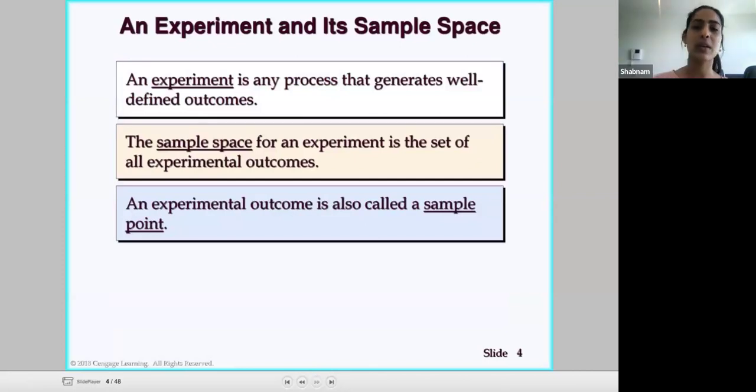So let's have a look at some definitions, some terms, because probability does tend to use a lot of terms.